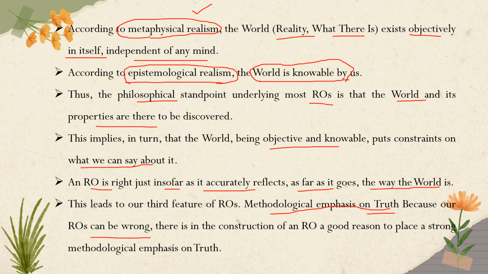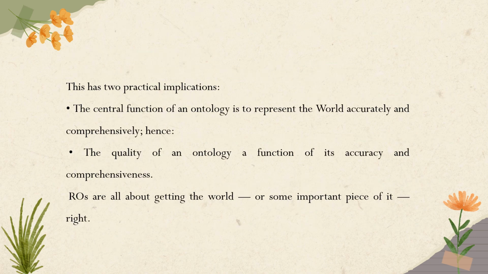Because ROs can be wrong, in the construction of an RO there is good reason to place a strong methodological emphasis on the truth. So this has two practical implications. The central function of ontology is to represent the world accurately and comprehensively. Hence, the quality of ontology is a function of its accuracy and comprehensiveness. So RO is all about getting the world or some important piece of it right.